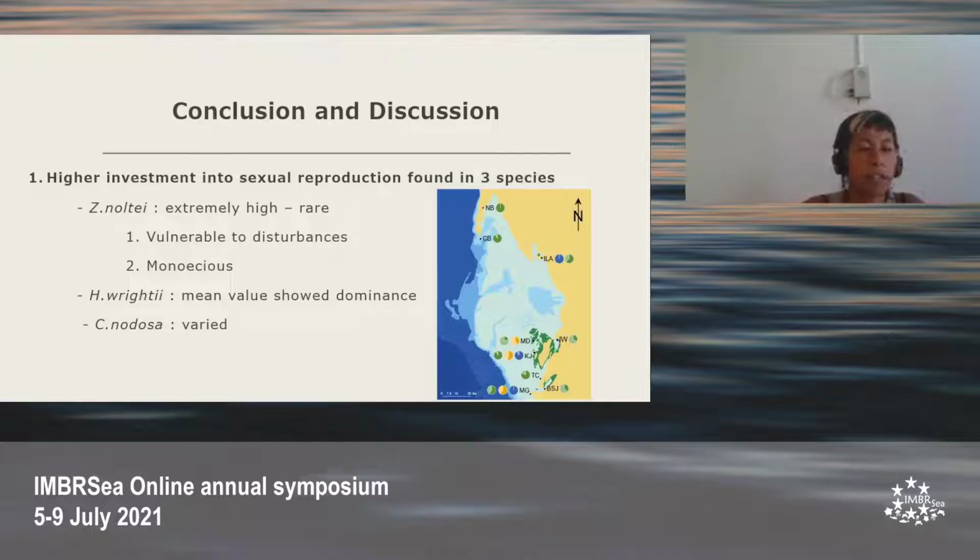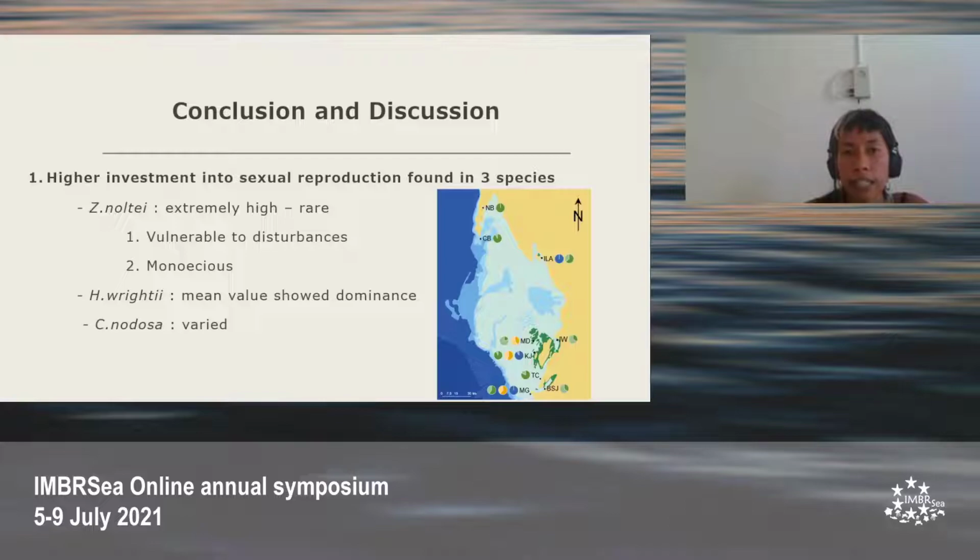What we can see from this study is that there's a higher investment into sexual reproduction found in the three species of seagrasses in the Banc. In Zostilanolte, it's extremely high, which is quite rare to see compared to other studies that have looked into the reproductive modes of the species. We hypothesized that the areas that Zostilanolte inhabit are more susceptible to disturbances that could occasionally wipe out whole populations.